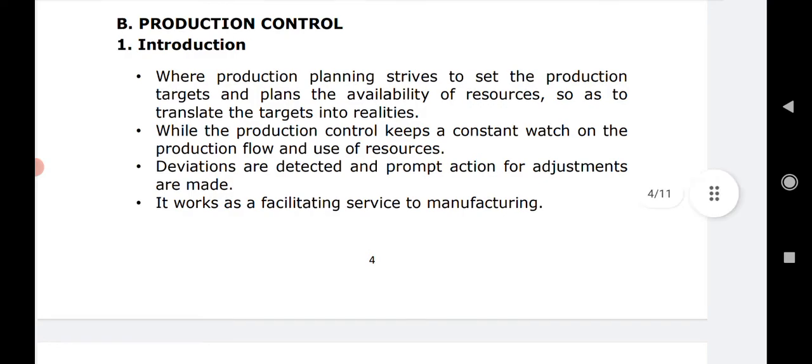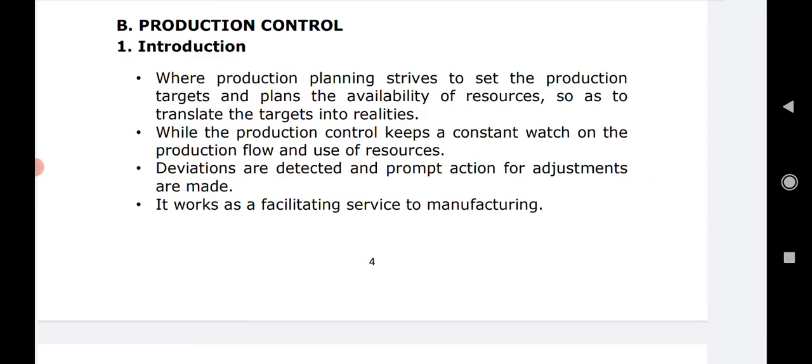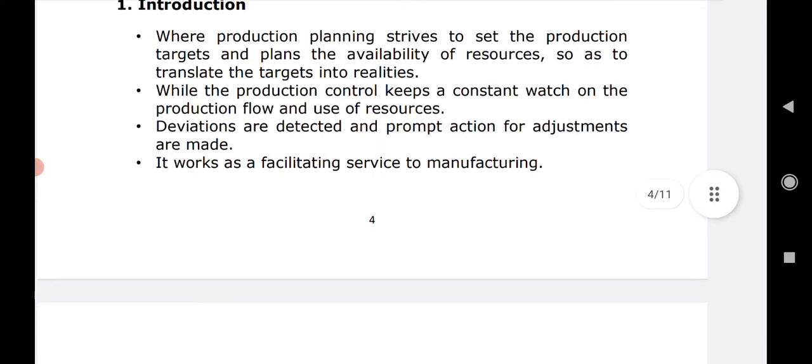Now what we are going to do is see the second part, that is production control, right? So what is production control? Supposedly I have already narrated it earlier also in brief. Here we will check out all these points, we will try to understand what production control is. So where the production planning strives to set the production targets and plans the availability of the resources so as to translate the target into realities, the production control keeps a constant watch on the production flow and use of